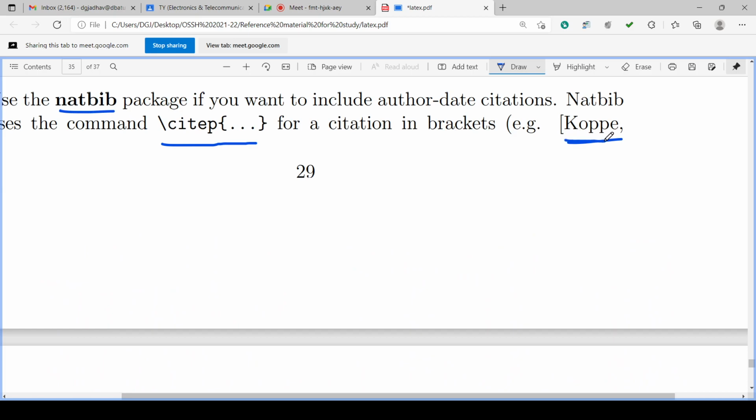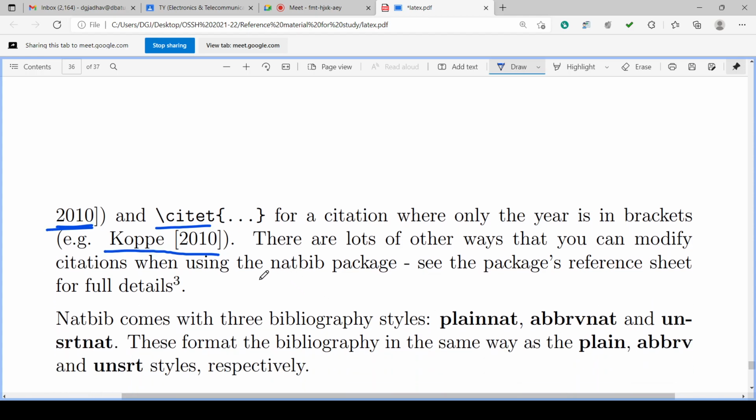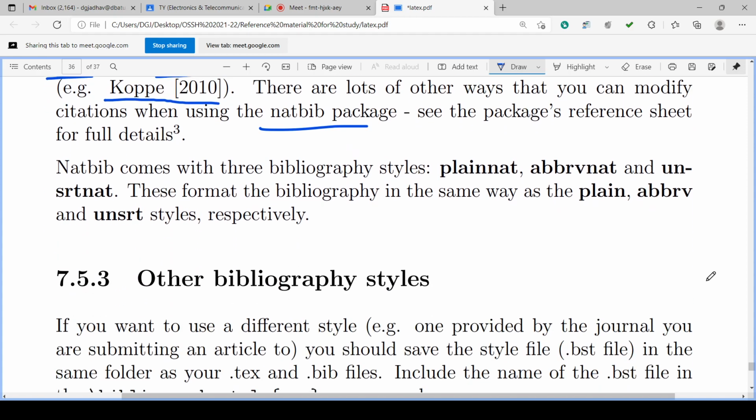Here the author is in one square bracket and the year is along with that. But if only the year is in the square bracket, the author is in plain text and the year in the square bracket, so Coppe said in 2010, like that. So citation with only the year in bracket is also one style. There are a lot of other ways that you can modify the citation using the natbib package. But we have to include the natbib package in the package reference. Natbib comes with three bibliography styles: plainnat, abbrvnat, and unsrtnat.